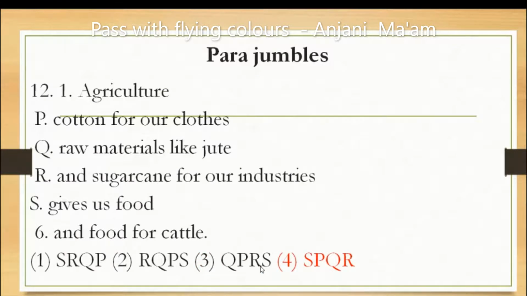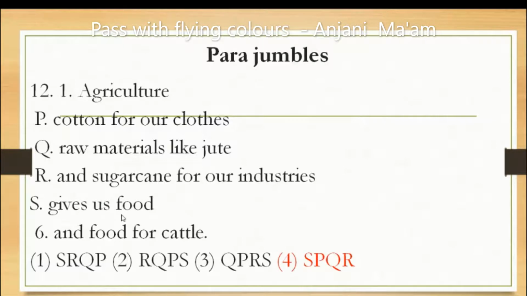Next is agriculture. Now the subject of the sentence is agriculture. What is agriculture? Definition is given: gives us food. Agriculture gives, the verb starts here. It means this is the subject and this is the predicate.